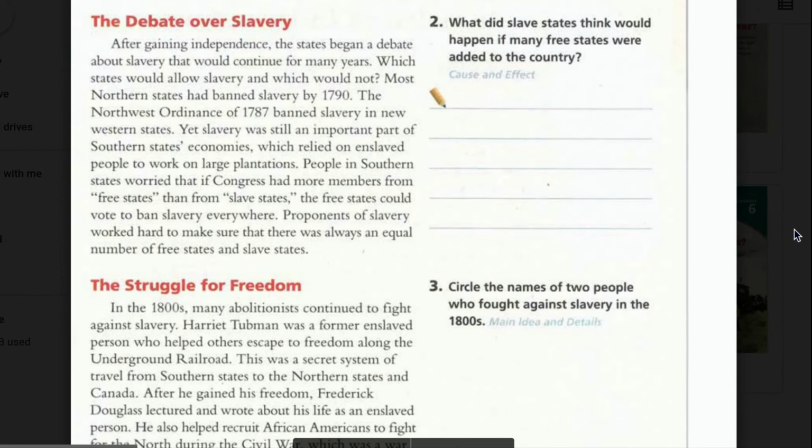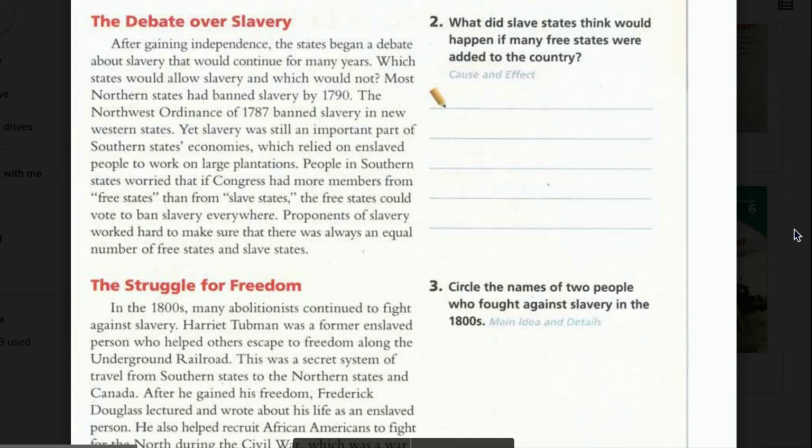The debate over slavery. After gaining independence, the states began a debate about slavery that would continue for many years. Which states would allow slavery and which would not? Most northern states had banned slavery by 1790. The Northwest Ordinance of 1787 banned slavery in new western states.